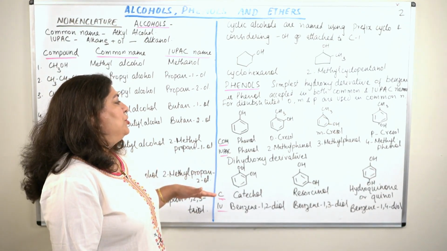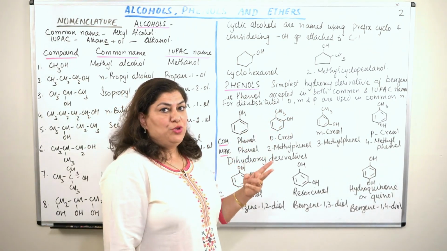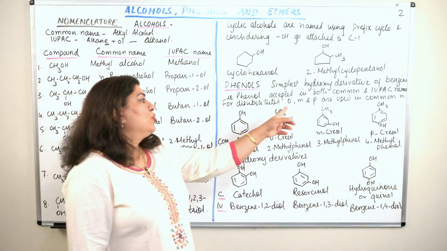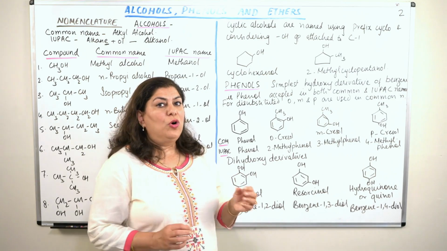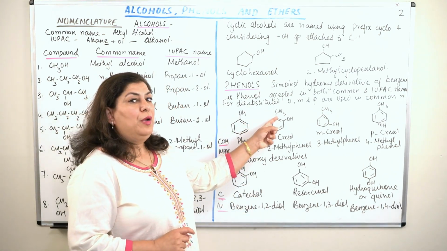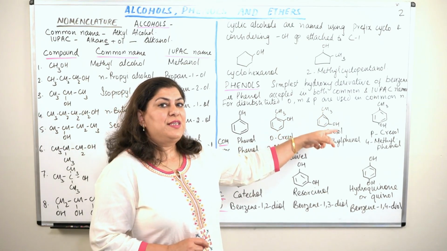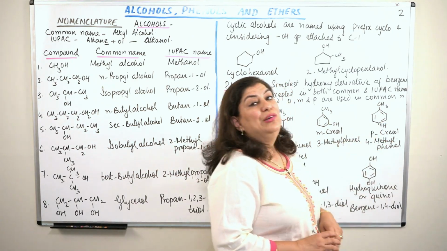For di-substituted compounds, that is, if you have two substituents, the alcoholic group and another, in common nomenclature we use ortho, meta and para prefixes. Ortho means a substitution on the first and second carbon, meta means the first and third carbon, and para means the first and fourth carbon.